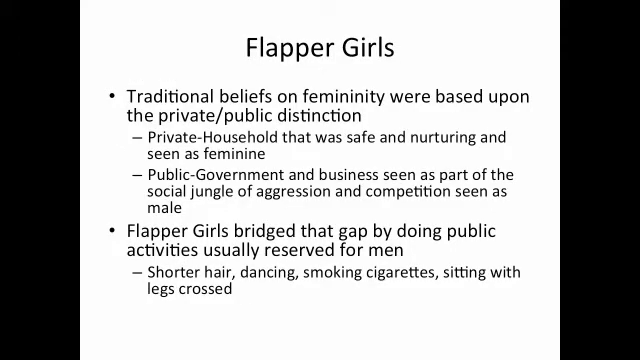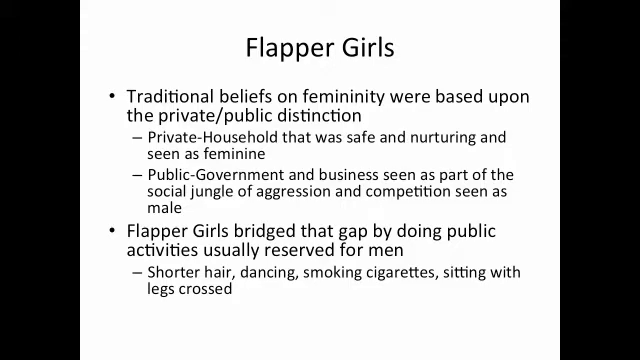This then affected beliefs about gender as well. The flapper girls at this time period challenged the traditional beliefs on femininity, which were based on the private-public distinction. The idea here is known as the gender binary, the idea being that men and women biologically retain different parts of society. The private sector is known as the household, which was safe and nurturing and therefore seen as feminine. The public sector, government or business, is seen as part of the social jungle of aggression and competition and therefore seen as male.